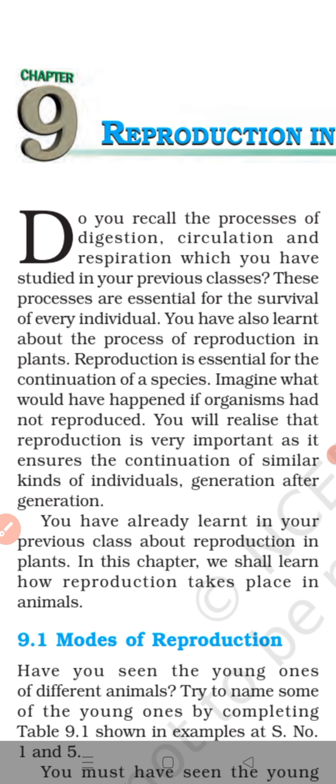So when the old parents die, their sons and daughters keep living on this earth. These sons and daughters again will reproduce. Each of them will reproduce by giving birth to more babies, and this process will go on and on. Are you getting it? So the process of reproduction by human beings ensures that the human species will continue to exist on this earth for all the time to come.